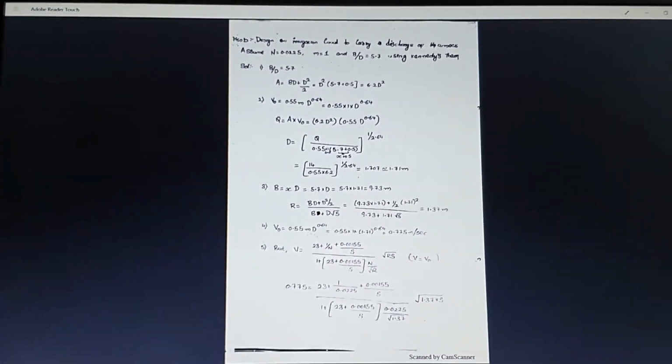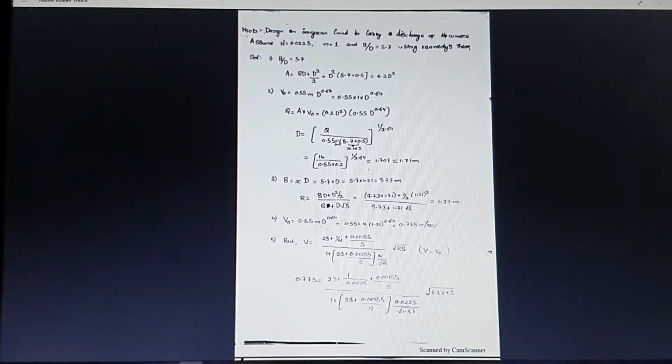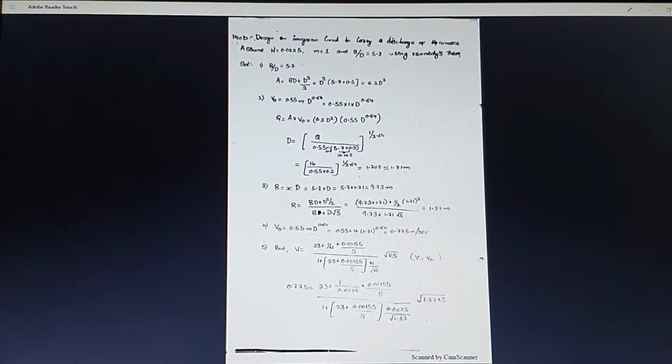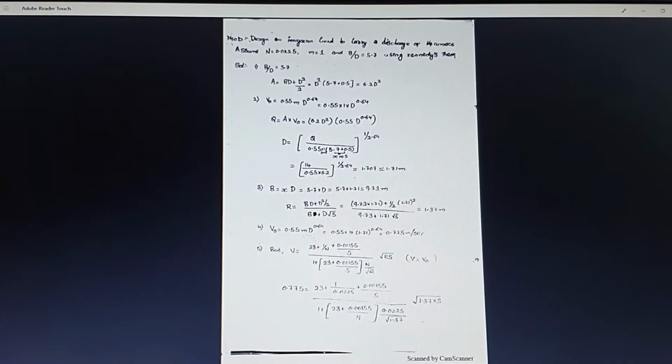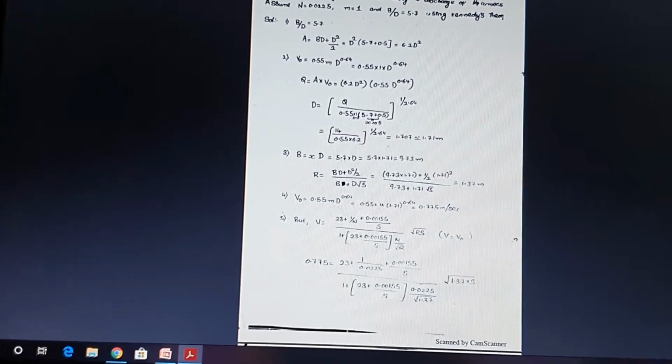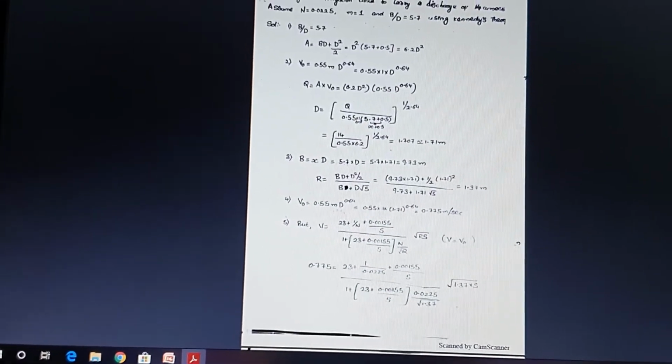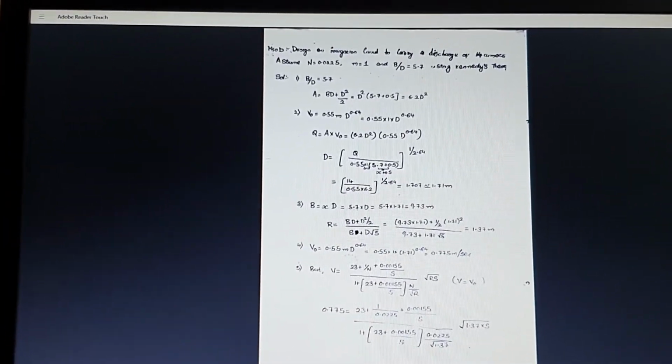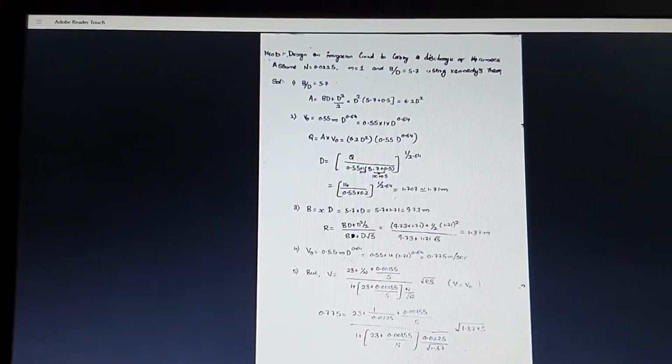The second step is we are going to use Kennedy's equation in order to determine the V naught, which is 0.55 m into d to the power of 0.64. Substituting the value of m, you will be getting 0.55 into d to the power of 0.64. And then next, discharge is nothing but area into velocity.